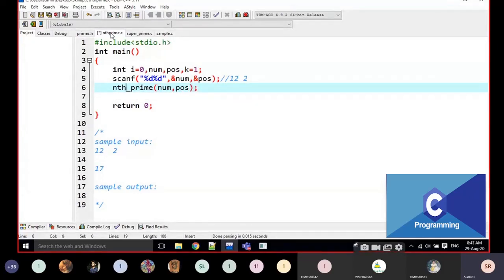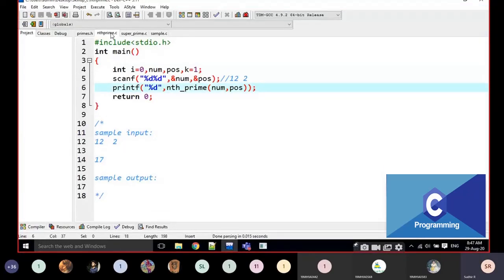I am going to take it as some printf percentage d comma, and this is one method, right? Students, does the function have a return type or not? Yes, Students, no doubt about that, right?